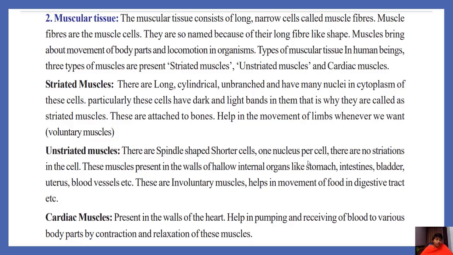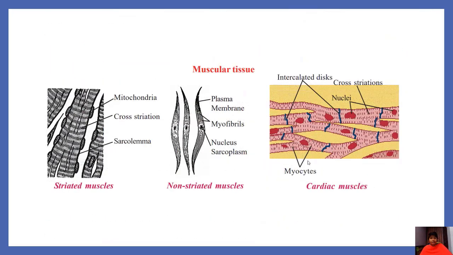Okay, and the third one is cardiac muscles. Structurally it is similar to striated muscles and functionally it is similar to unstriated muscles. These muscles are present in the walls of the heart, and help in pumping and receiving of blood to various body parts by contraction and relaxation of these muscles. Let us observe these muscle structures. See, this one is the striated muscle. You can observe the bands, black and white bands, cross striations. So we call it striated muscle.